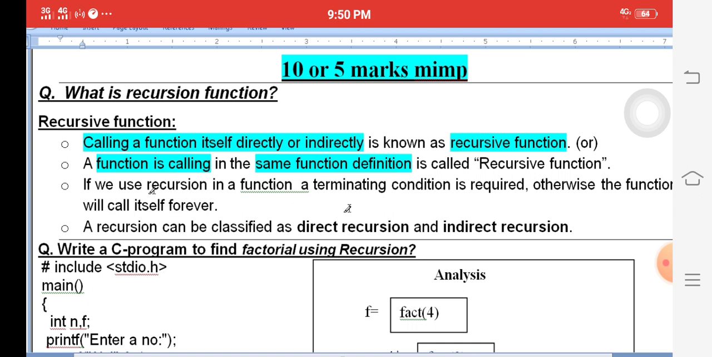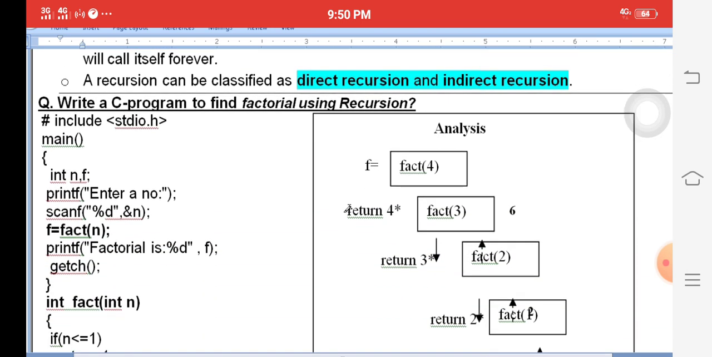Next, the third point, using recursion in a function. Definitely a termination condition is required. Termination means a stop condition. Otherwise, the program runs forever, that means infinitely. You must use a stop condition in recursion, otherwise the program runs infinitely and never stops. So recursion is either direct recursion or indirect recursion. There are two types of recursion. Immediately you write a simple program.